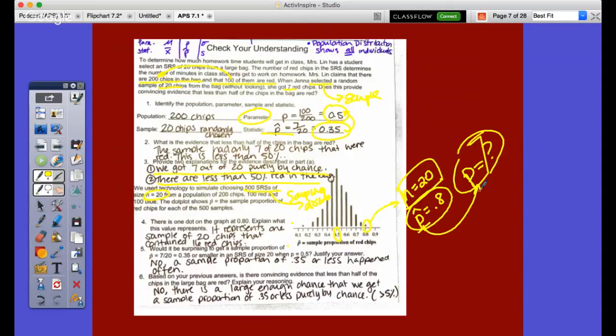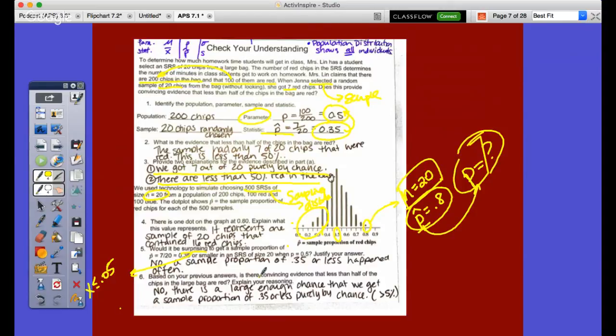Number 5, would it be surprising to get a sample proportion of 0.35 or smaller in an SRS of size 20? Well, 0.35 would be here, and even though there are not a ton of data points, there are a number of them. It's not less than 0.05. It happened often enough for us to not say that it's surprising. So what does surprising mean? That means the probability is less than or equal to 0.05 to be surprising or statistically significant. That could have happened purely by chance.